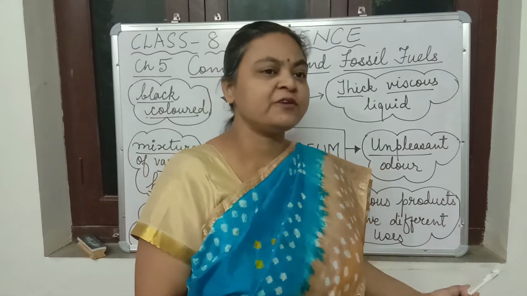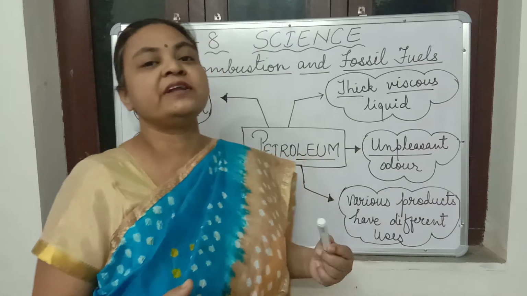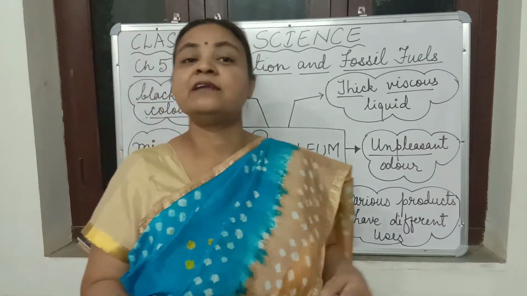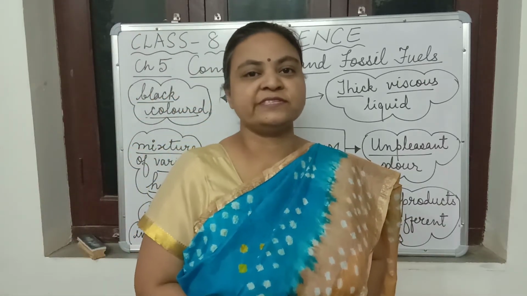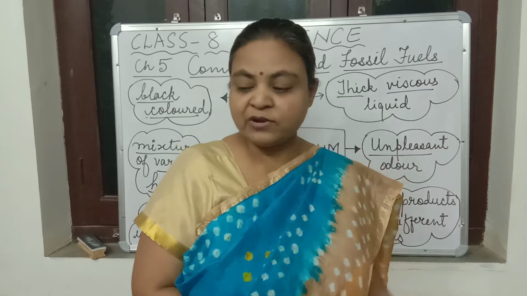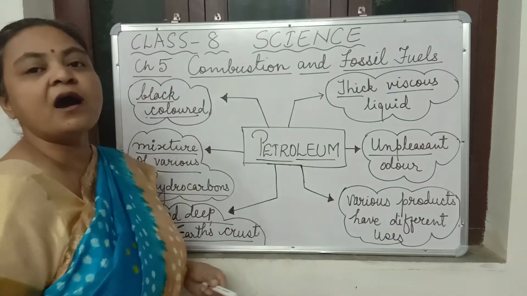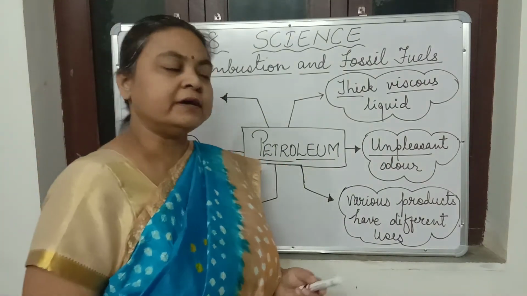So many products are obtained from it. Those countries which are rich in petroleum reservoirs are very rich also, because they supply petroleum products to different countries. Now let us see how this petroleum was formed and how it is extracted from the earth.